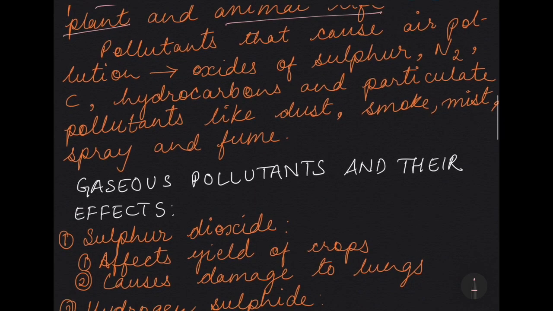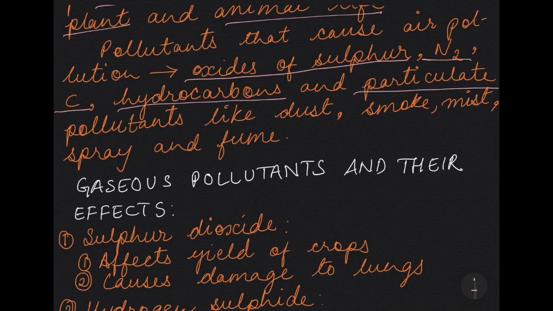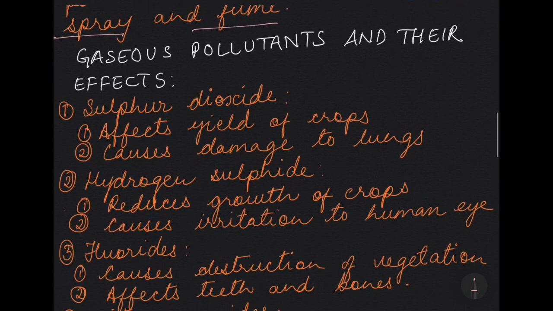Now pollutants that cause air pollution are oxides of sulfur, nitrogen and carbon, hydrocarbons and particulate matter like dust, smoke, mist, that is liquid water vapor, spray and fume.